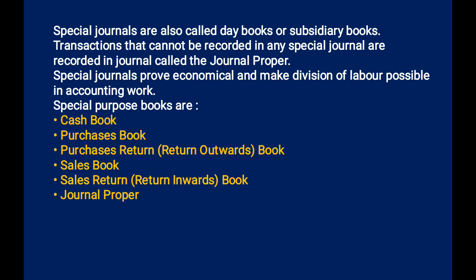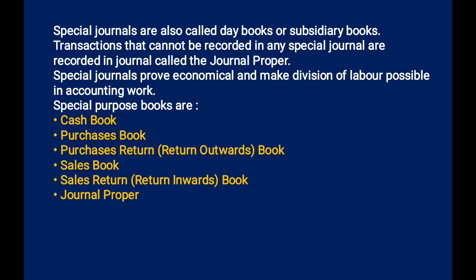Special journals prove economical and make division of labor possible in accounting work. As we know, accounting work is quite a complicated activity. Once we divide our work into small units, it can be very easy.